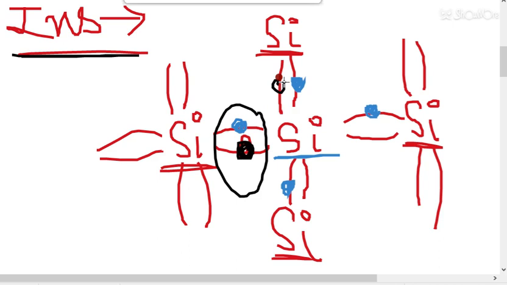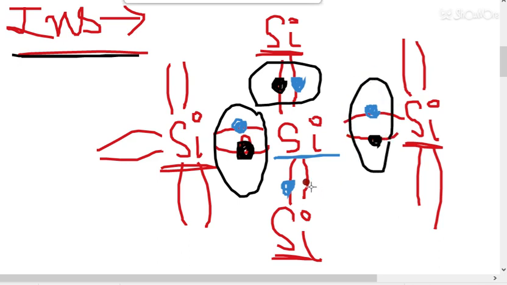In this way silicon will share its electron here, and it will again make a covalent bond. In this way, students, these are making the covalent bonds. So 4 bonds are now complete. No free electron is there, no electron or hole is there. So there is no free charge carrier, no charged particle like an electron which is free to move.